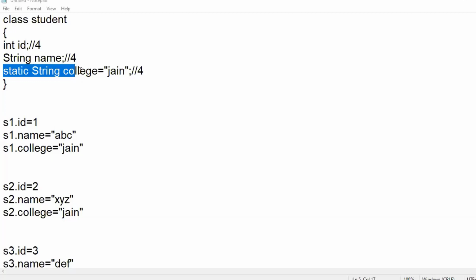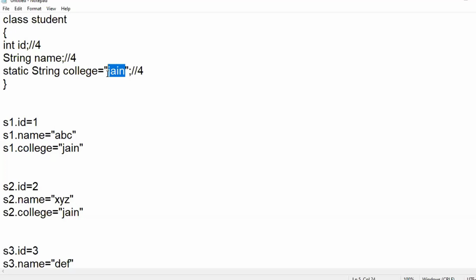If you change a value, from that point onwards it will apply to all the new objects. For example, you change your college from Jain to Jain University in the records, from now onwards. All the objects created after this change will get the new value of the static itself.